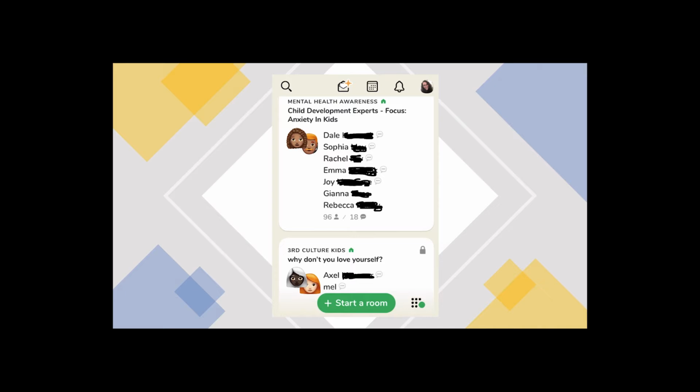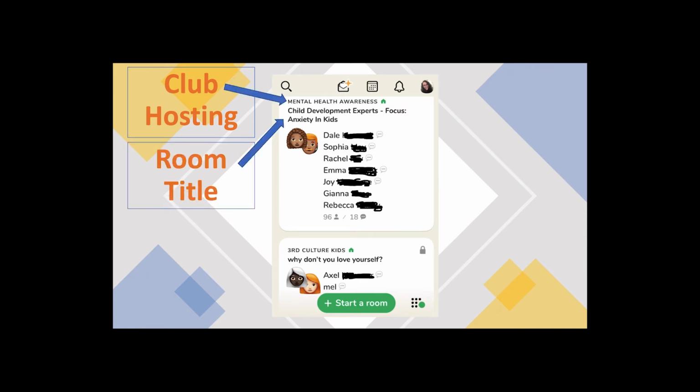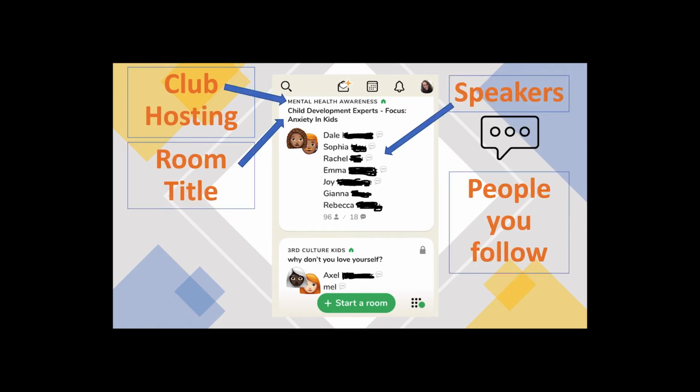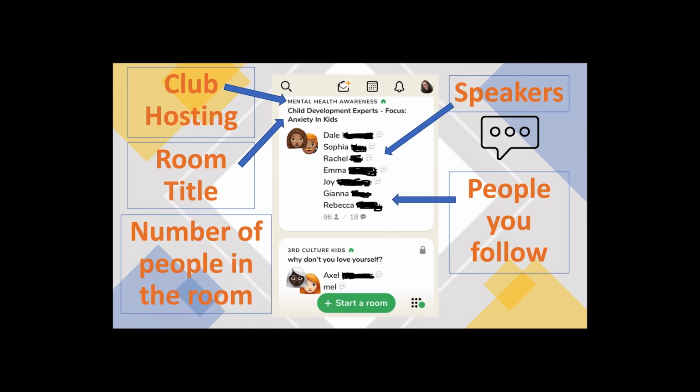Upon entering the app, you will see a feed of rooms. This is your hallway, with doors to rooms that you can enter. Your corridor is personal to you, so depending on who you follow and the clubs you join, the rooms will change. Each room displays a title, a list of speakers, as well as the listeners that you personally follow, and the number of people that are in the room. If you want to increase the number of rooms on your corridor, then you need to join more clubs and follow more people. If you want a corridor that's full of relevant rooms for you, you need to follow people who are relevant to the topics you want to see.